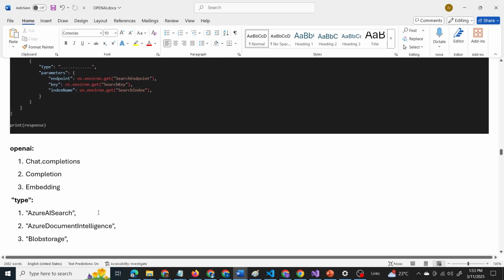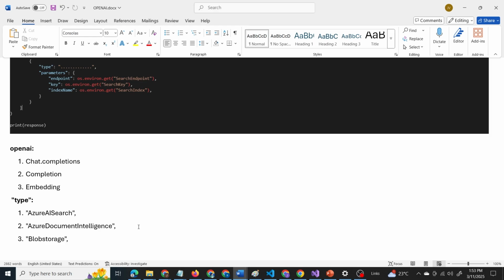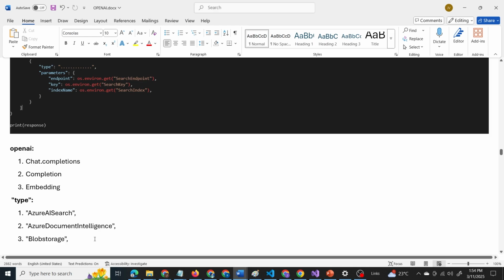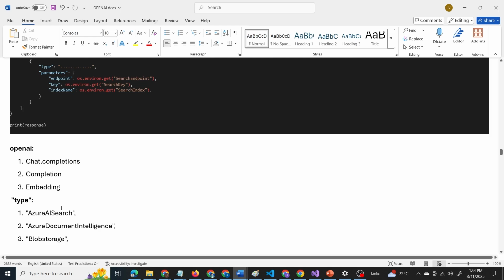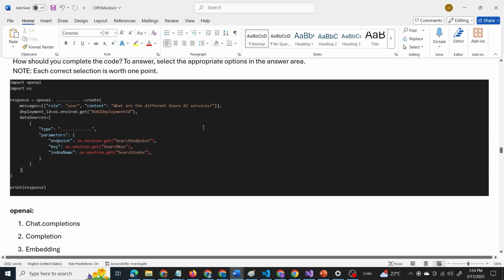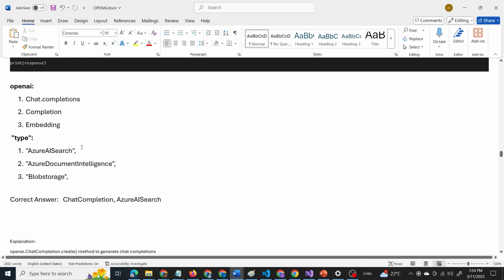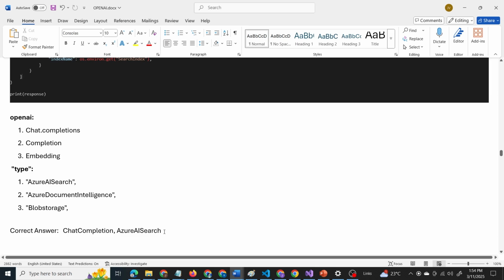It is not Azure document intelligence. Azure document intelligence is to get information from structured and unstructured documents. That is not what we need. The type is not blob storage. Blob storage is a type of storage offered by Azure, and that is also not what we need. We are querying our Azure search resource to provide correct answers to the user questions. So the type is Azure search. Now the correct answer is chat.completions and Azure AI search.